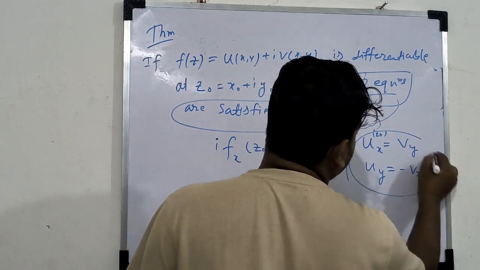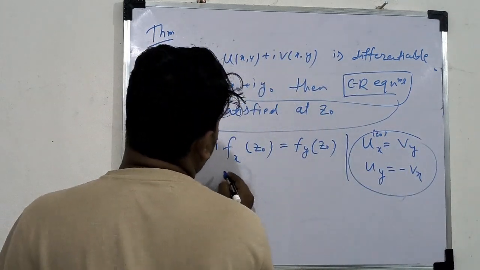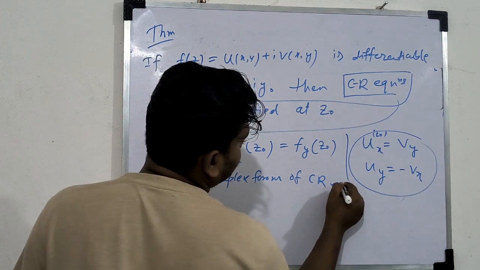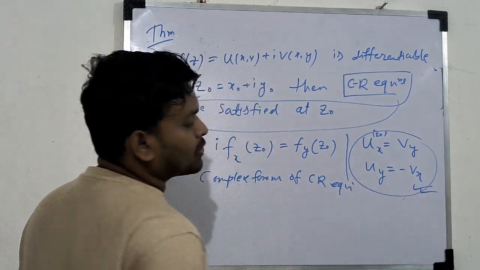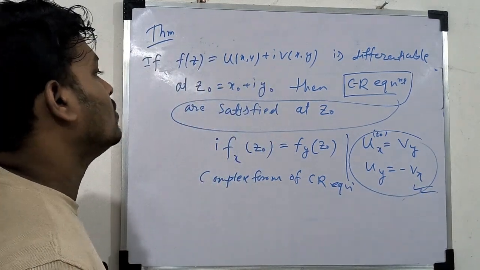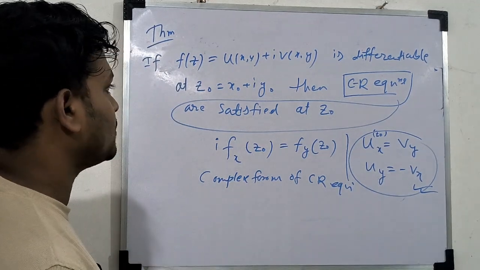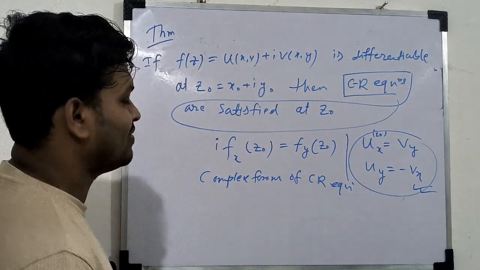So this is the complex form of CR equation, this is the Cartesian form of CR equation, and there is also a polar form of CR equations. So this theorem is very important, and I have proved this theorem.